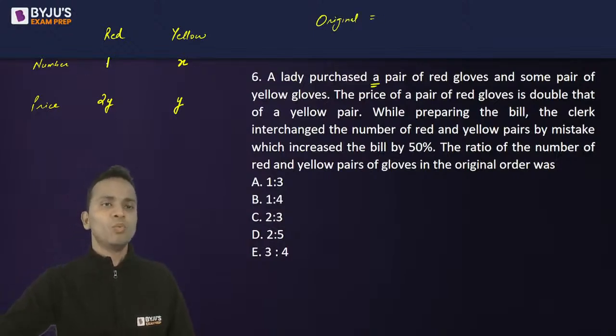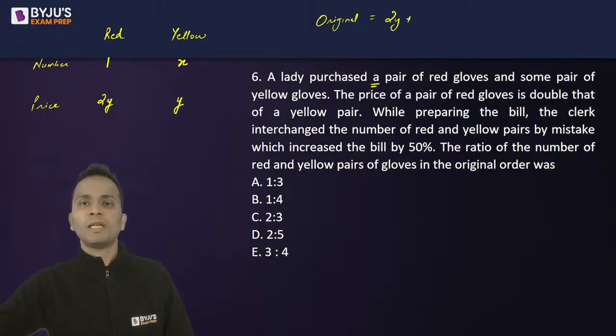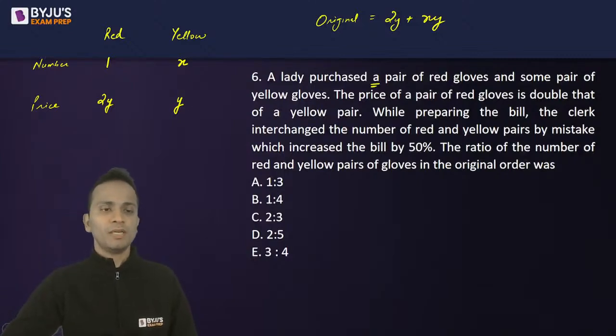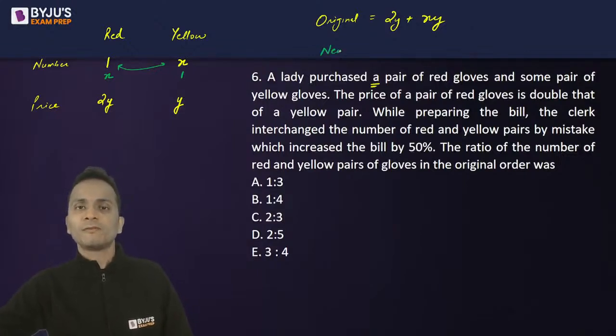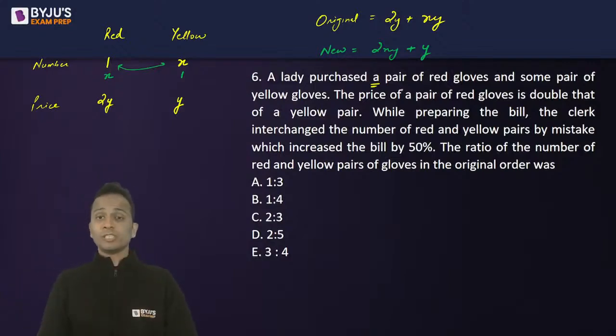Now, the original bill should be 1 into 2Y plus X into Y. So this should be the original bill. But what the clerk has done while preparing the bill, the clerk has interchanged the number of red and yellow pairs by mistake. So the numbers have exchanged. Now the number of red pairs is X and the number of yellow pairs is 1. So the new bill is X into 2Y, that is 2XY, plus 1 into Y, that is Y. So this is the new bill.